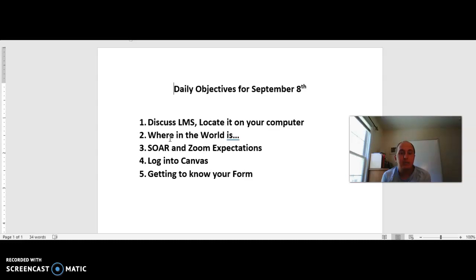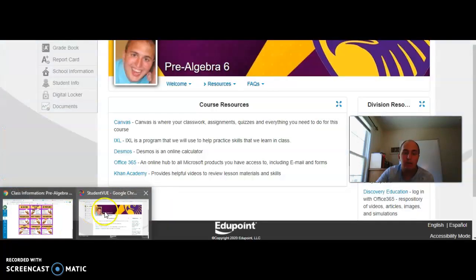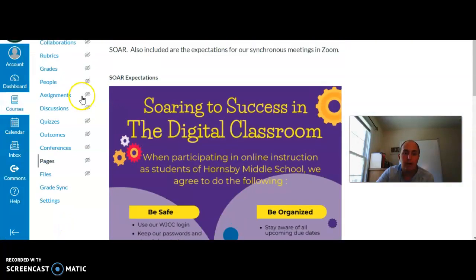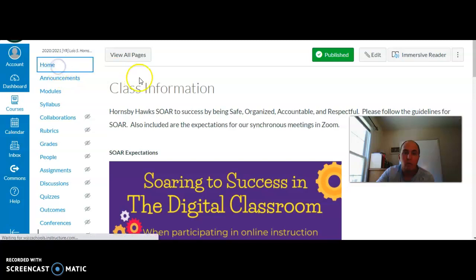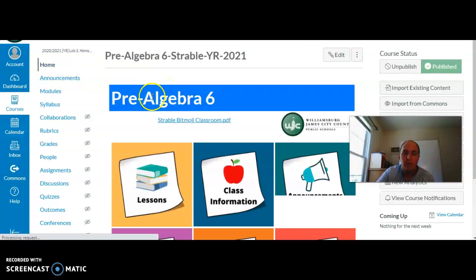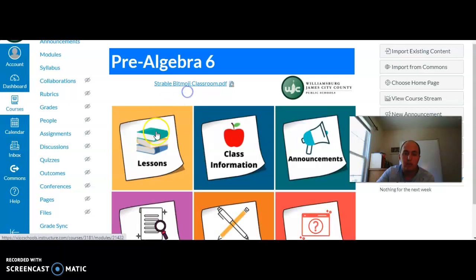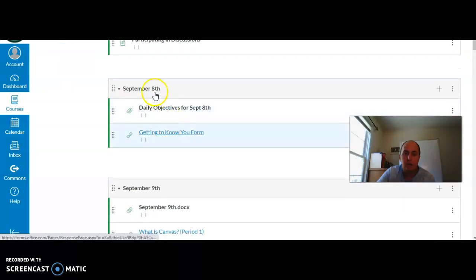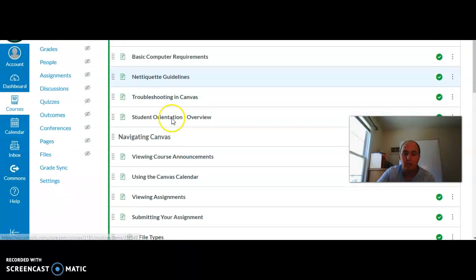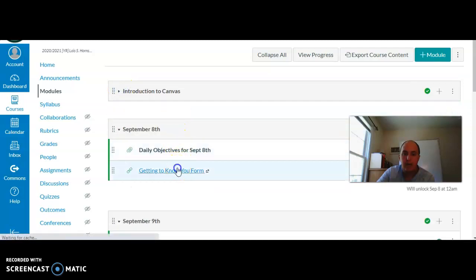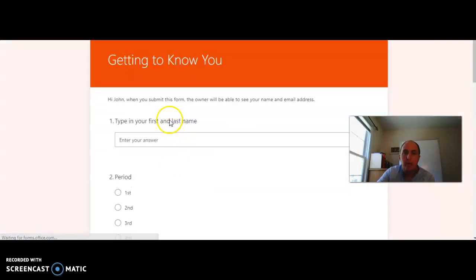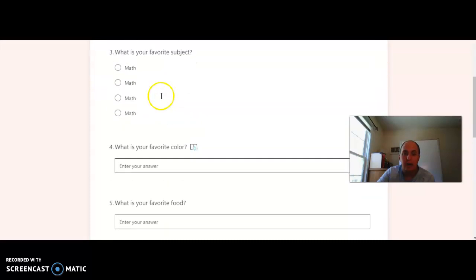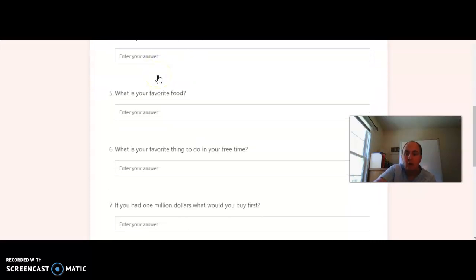The last thing we did is a Getting to Know You form, and that form is on your Canvas page. If you go back to your home, under lessons, you will find it under September 8th, Get to Know You form. Click on it, and it'll take you to a form, and you just fill it out. It's just random questions for me to get to know who you are and learn a little about yourself.